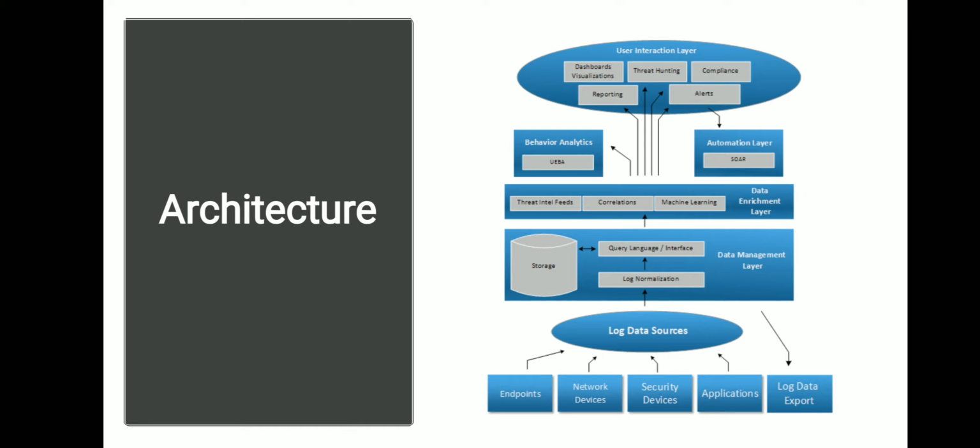Now, the user interaction layer. Some products have just a single dashboard or some reports, but a complete user interaction or presentation layer has a dashboard, threat reports, reports, and threat hunting. What it means is an interface that allows searches for specific suspicious events. You can drill down, and you can work with different team members on the same aspect of the problem.